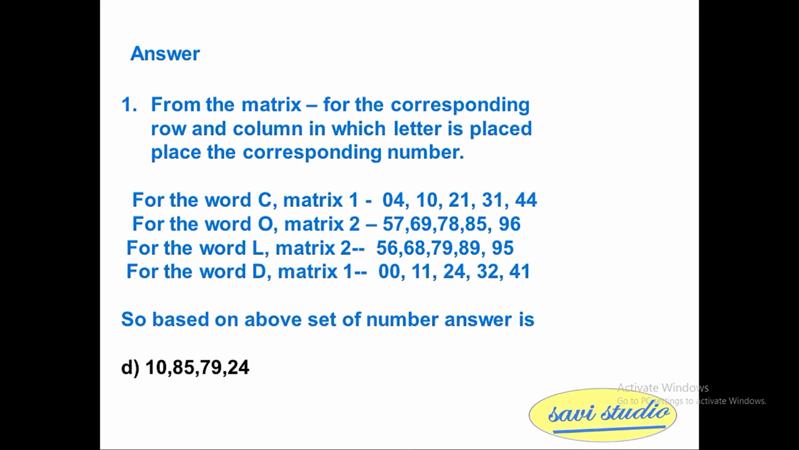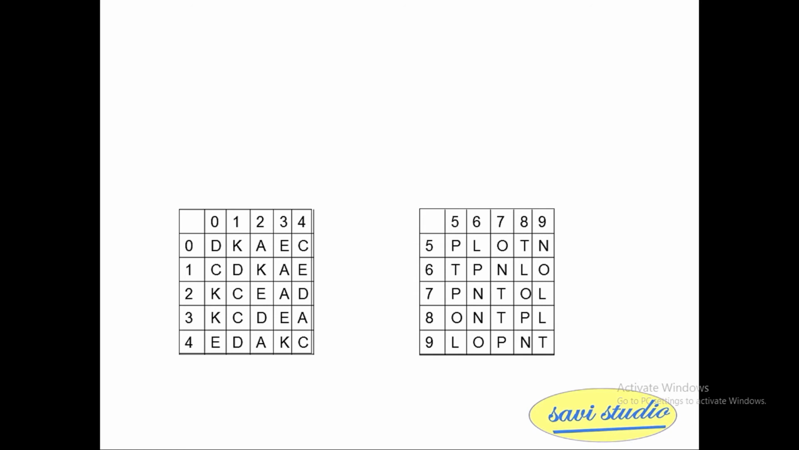So let's observe the matrix. For C, so C has two matrices, like from first row and the first column number. For C the first number will be 0, 4. The second C is placed in 1, 0. The third C is placed in 2, 1. The fourth C is placed in 3, 1. So the last C is placed in 4, 4. Here the first number will be the row number and the second number will be the column number.